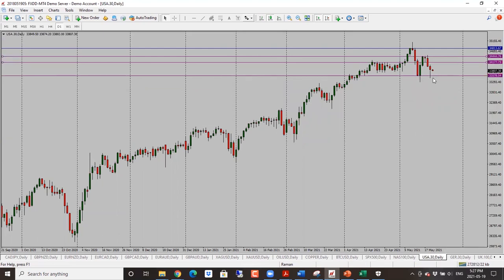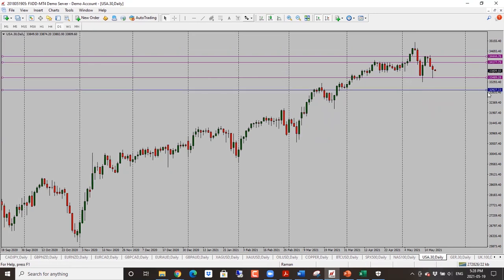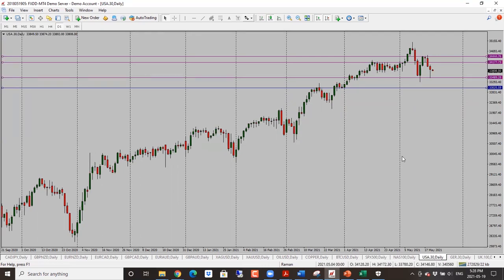Dow Jones here, this one also still has the bearish bias to it. Now, all these pins at the bottom mean we could see a turnaround in these asset classes in our stock market. So keep that in mind, but bias is to the downside, and the first target is 33,500 and then 33,000.